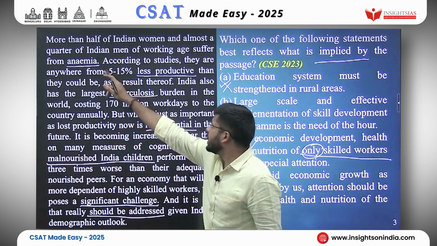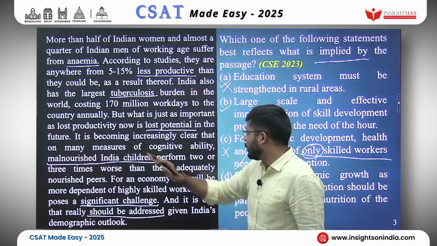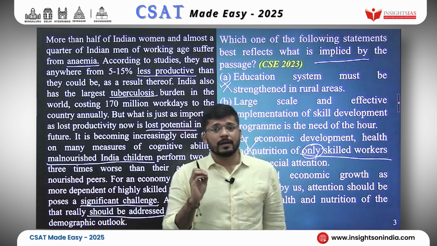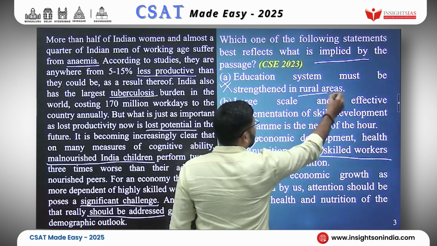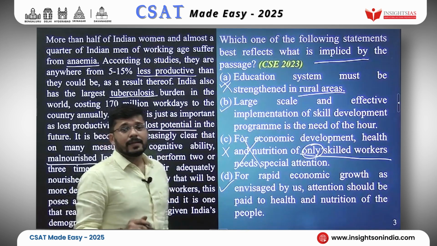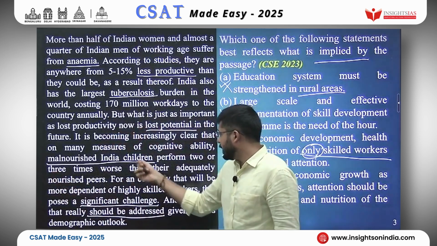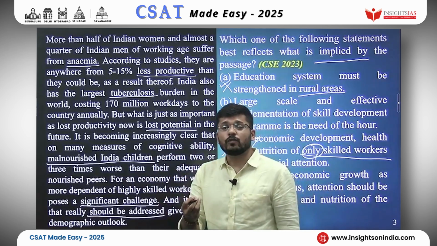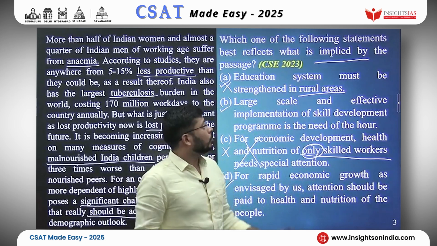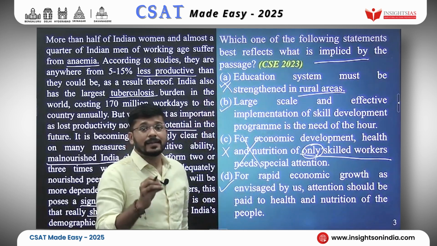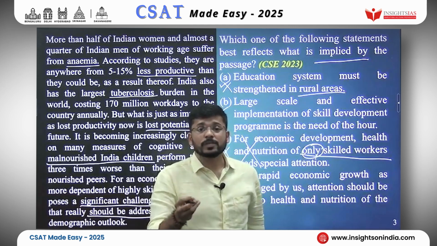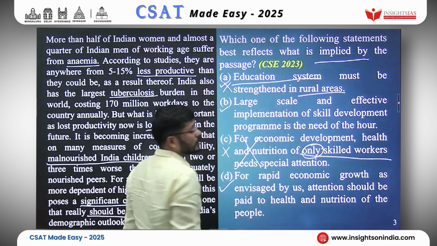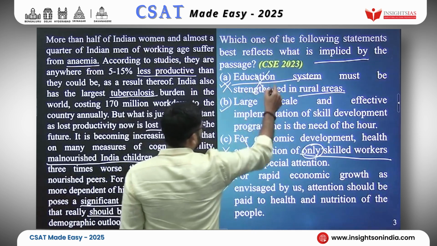They are talking about anemia, tuberculosis, less productivity, lost potential, malnourishment in children, challenge, and need to address this issue. They are not talking about rural areas. Even when they are talking about children, they are talking about the performance of children, but not about education system. They are talking about performance of children having been affected by malnourishment, but not due to education system. So we will reject option A.